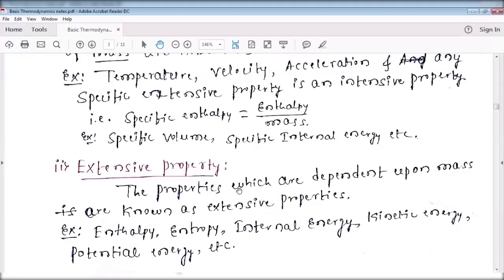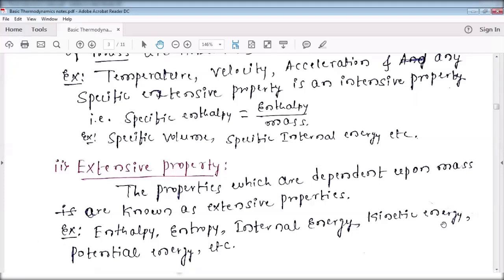Examples of extensive properties are enthalpy, which is dependent on the mass. Next example is entropy, which is dependent on the mass. Next example is internal energy, which is also dependent on the mass.